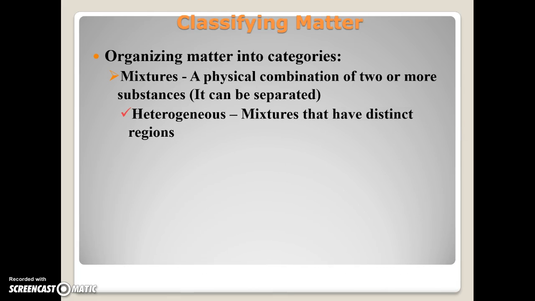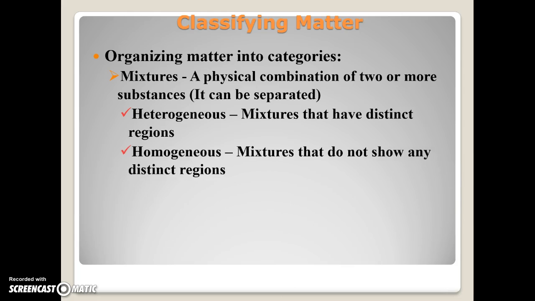And there's a couple categories of mixtures. The first is heterogeneous mixtures, and these are mixtures that have distinct regions. In other words, you can see where one starts and the other stops. Good example of this, if you mix iron filings in with, let's say, sand, you can see where the iron filings are, even if they're all mixed together, because they're kind of black, and the sand is more brownish. And so you can see the difference between them, even though they're all mixed together. There's a visible